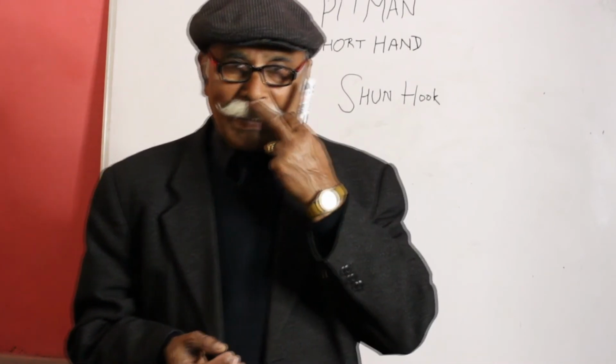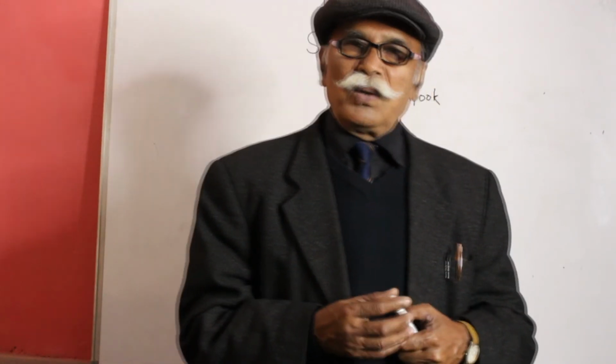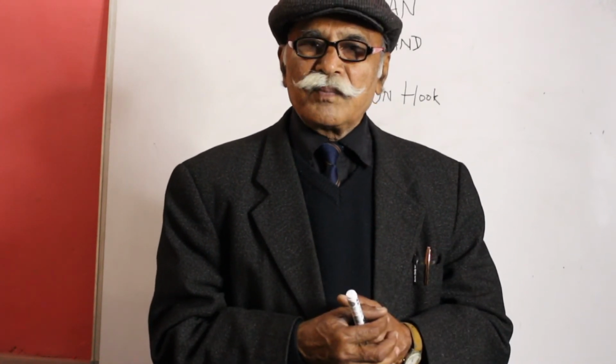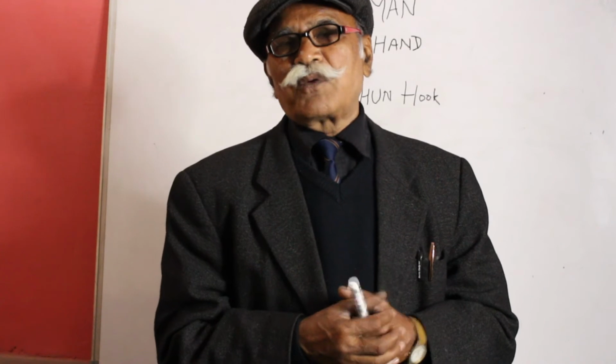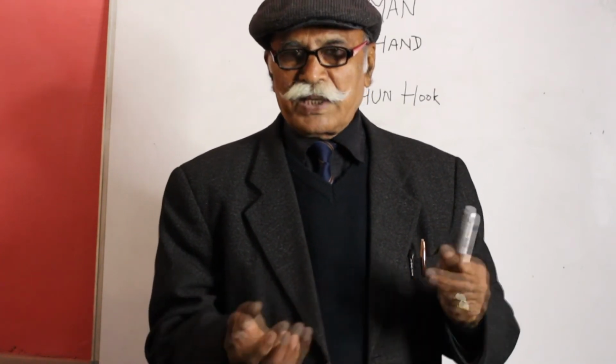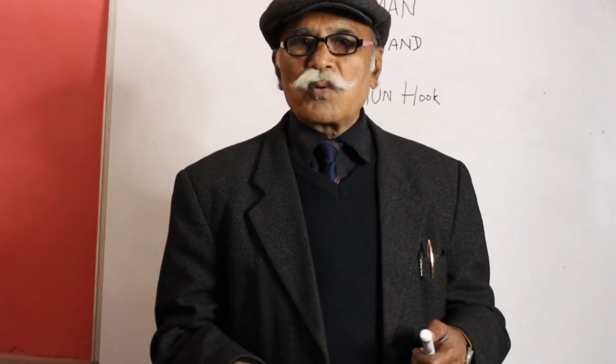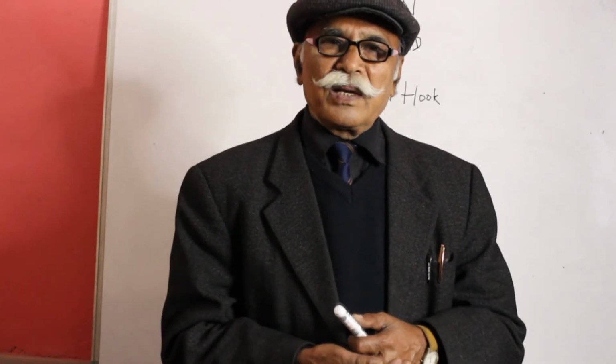I told that medially also it is used. First we will make the consonant, then sun hook, then the next consonant whatsoever. So I think this is the sun hook explained by me.